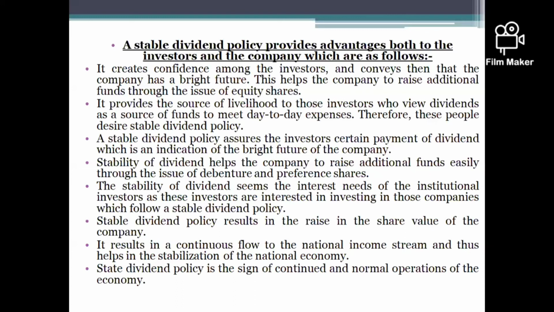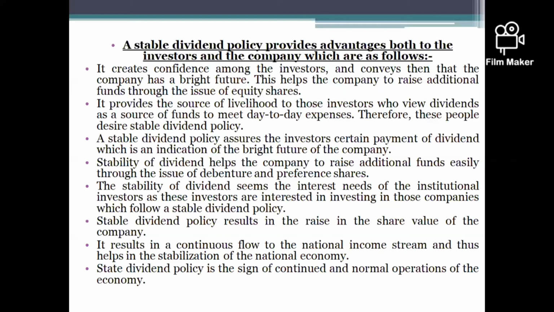Because of that income, the day-to-day expenses of the shareholders can be met. When they are meeting their day-to-day expenses and purchasing the things they require, definitely it will have an impact on the national economy too, not in a direct form, but in an indirect form.